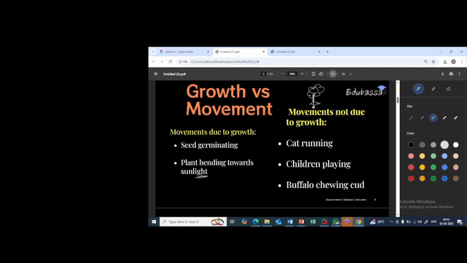So am I right? For the purpose of digestion, it is basically chewing, because if the food has to go inside the body of the buffalo, the chewing is a must. Yes. So it is getting some sort of benefit from it, but it is not related to growth. But the movement is still there. It is chewing. There is movement in the muscles of the mouth. So the movement is still there. Correct? Yes.